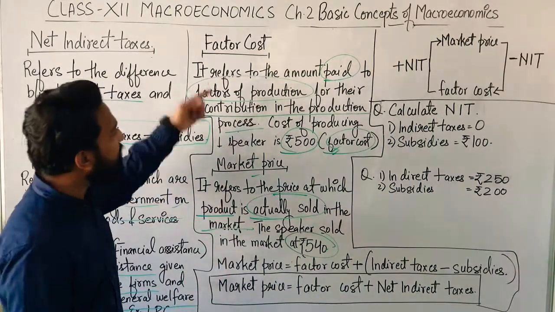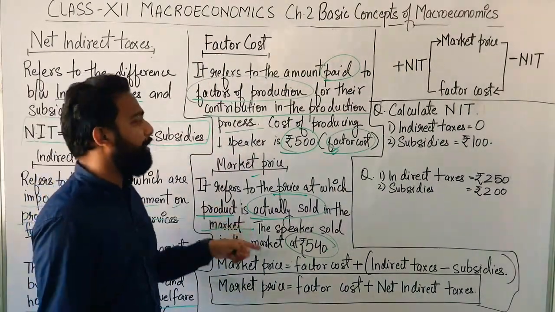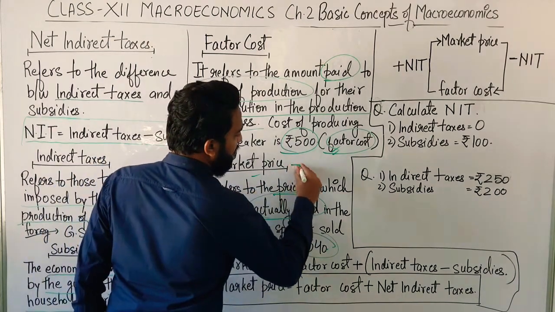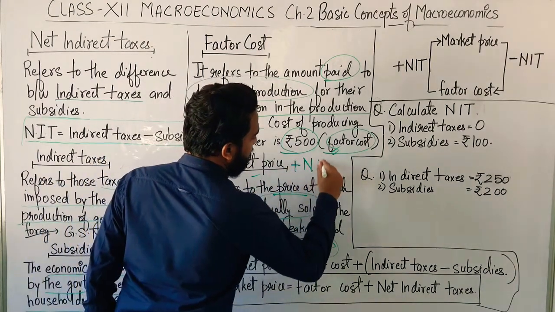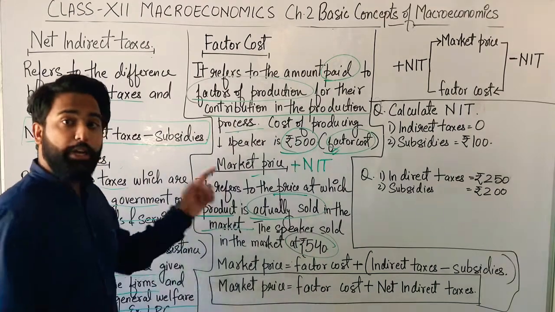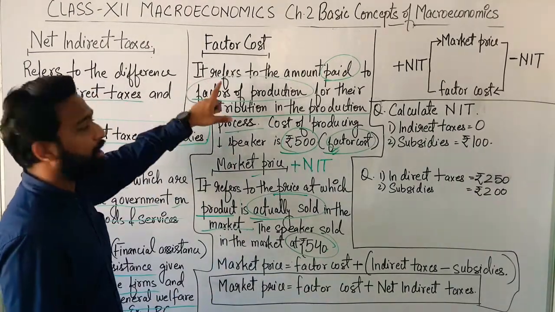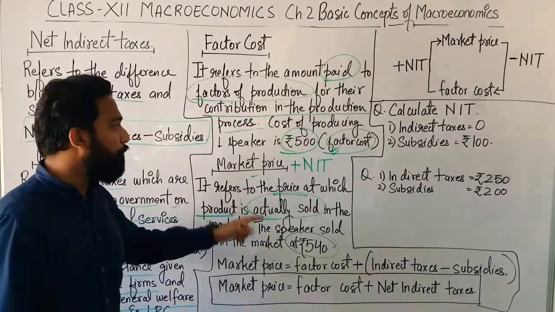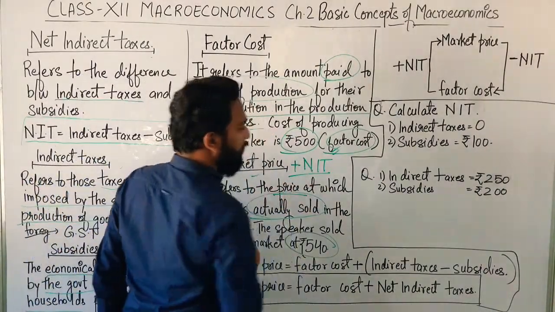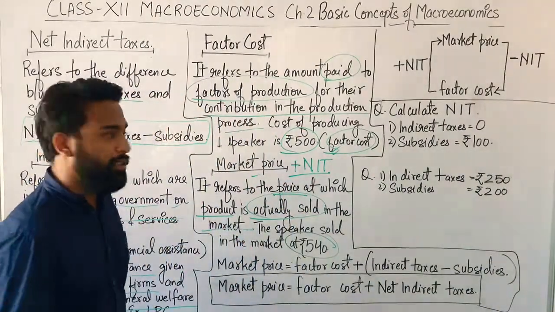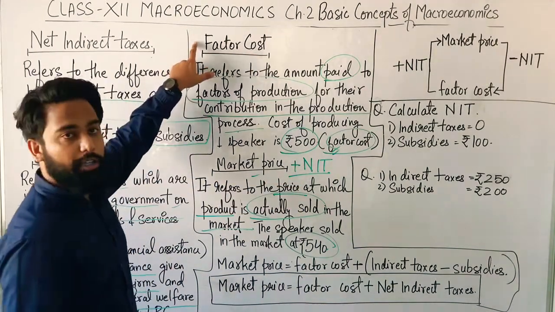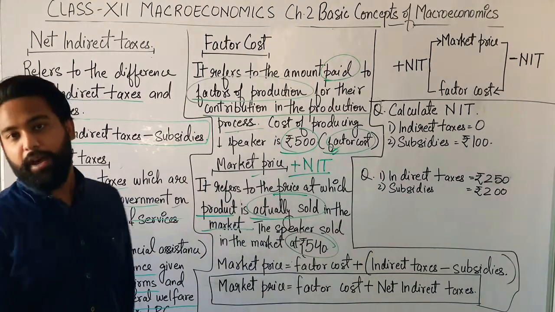The basic difference is that in the market price, the net indirect taxes are included, and under factor cost there are no net indirect taxes included. Under market price, NIT is there. So if we add NIT to the factor cost, we get the value of market price.